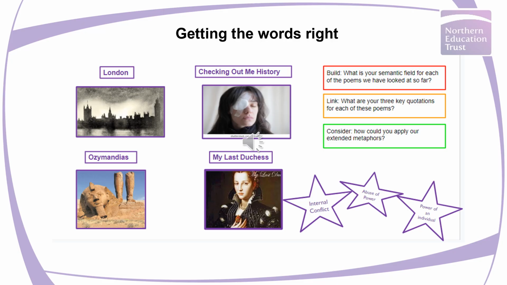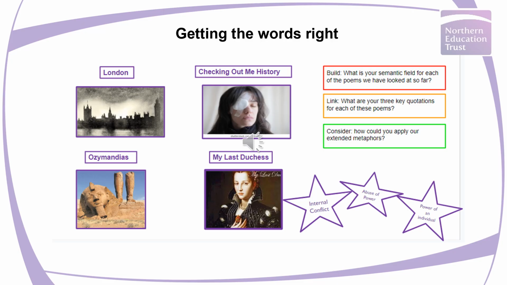The next activity, once they've built a semantic field, is to go back and recall their 3 key quotations. And it's not just about recall. I think it's about making sure that students consider how their vocabulary, that semantic field they've built around London, for example, can be linked to that quotation. So if they had the word manipulation or exploitation, they could link it to Mind Forged Manacles. And again, that would be their point and evidence. And they're beginning to verbally think about how these words connect to key quotations. And then you're beginning to establish a comparison with other poems.